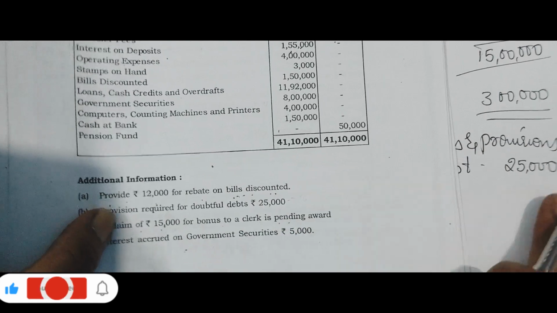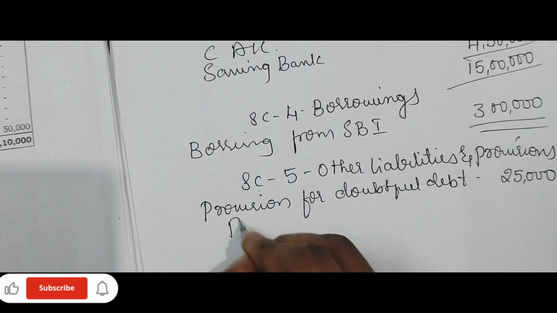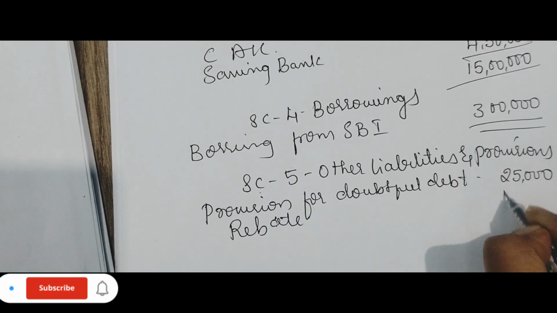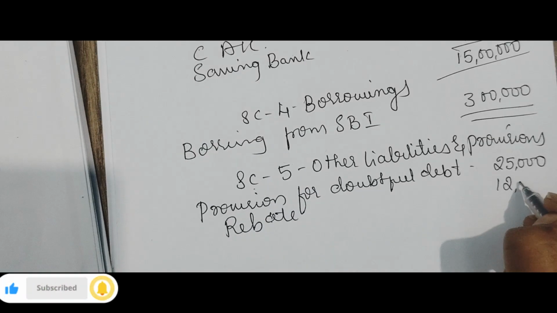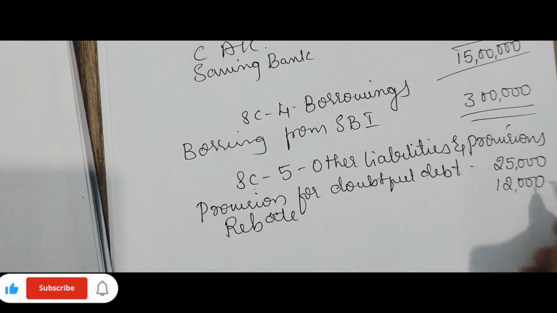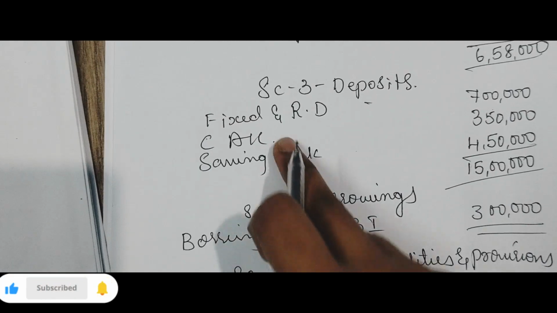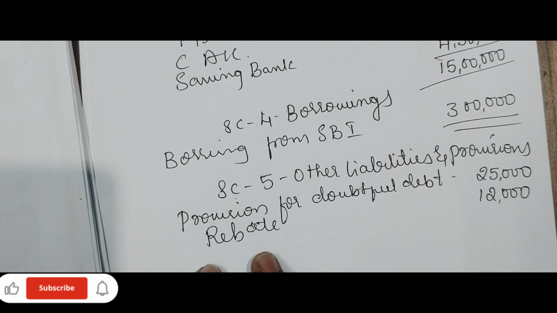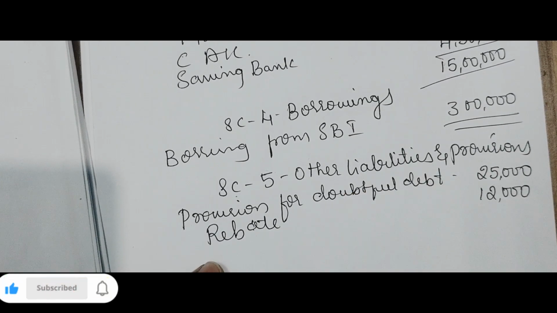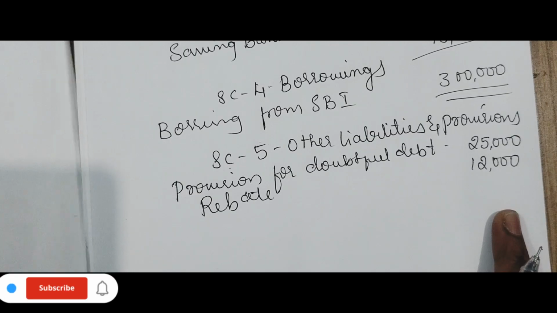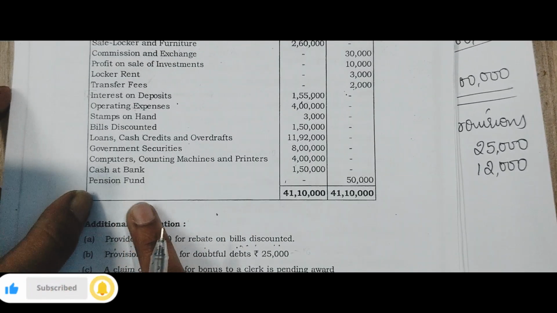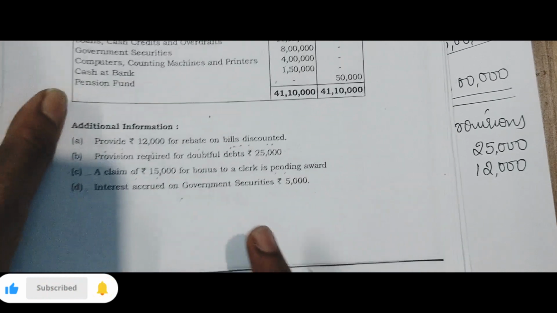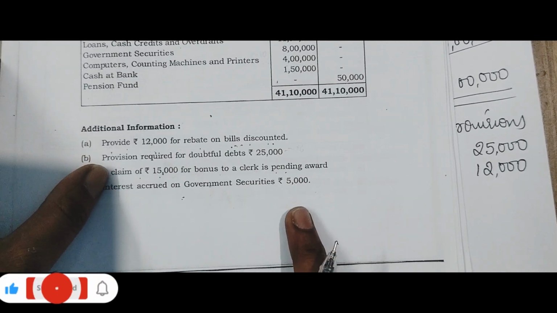And you can see here rebate on bills discounted we have shown in the income, right? Interest and discount. Again you need to show it under the provision and rebate. Other liabilities and provision 12,000. You need to treat it twice. You can't show it under all these other heads. So it is a liability, and you show it under other liabilities and provisions 12,000. And one more adjustment is there. That is in trial balance. If it is given in trial balance, treated once. If it is given in adjustment, you need to treat it twice.